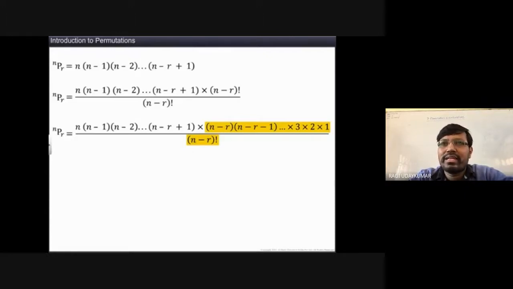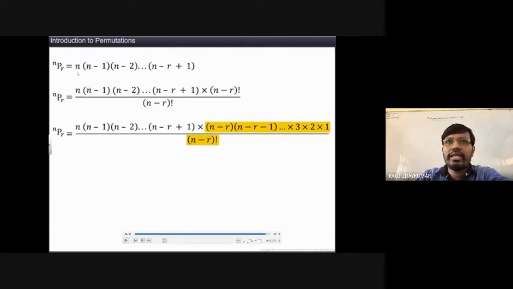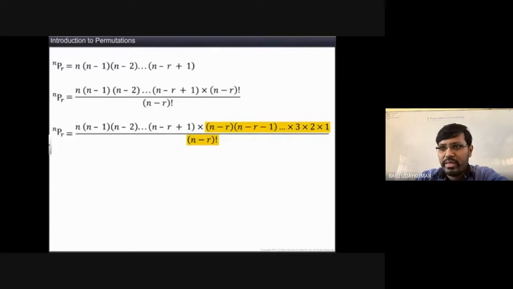You will get it. So now here, as per the definition of the permutation, nPr is equal to n into n minus 1 into n minus 2 and so on, up to n minus r plus 1. Here what you did is multiply and divide by n minus r factorial in the numerator and denominator.